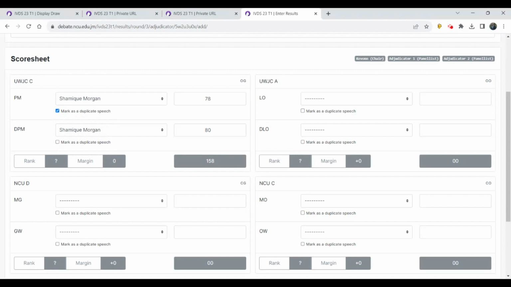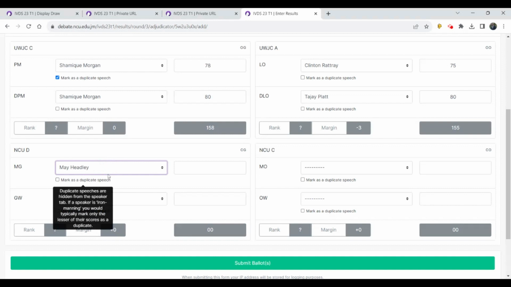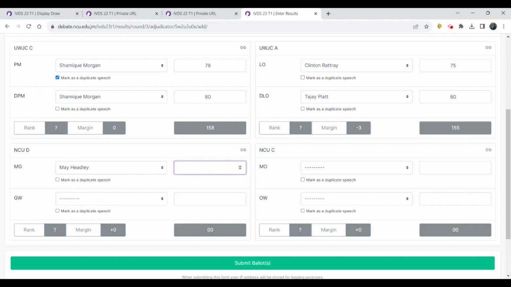And then for all the other positions, you simply need to select the name of the individual who played that role, enter their scores, and you do that for all of them. And as you do that, you will recognize that the rankings automatically get adjusted as you go and indicate the scores of the different players in the match. And so I'm going to go ahead and quickly enter some scores so you can see how that plays out.